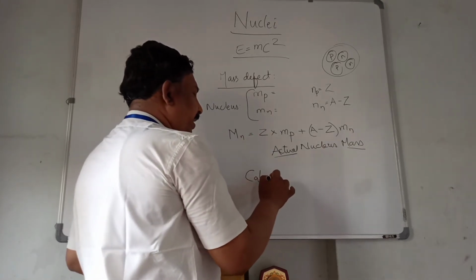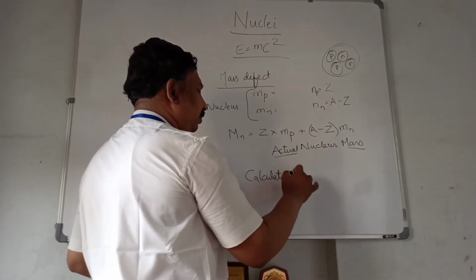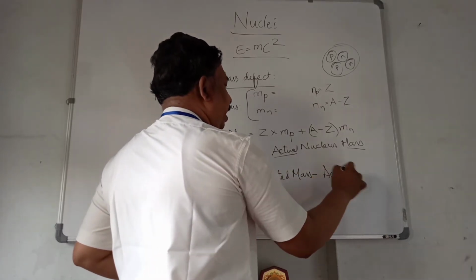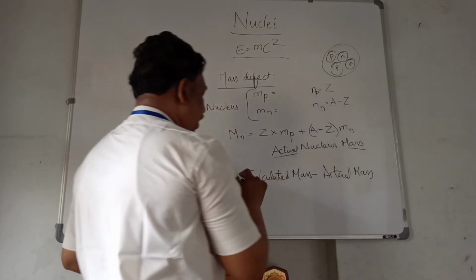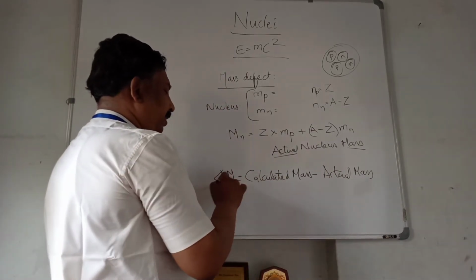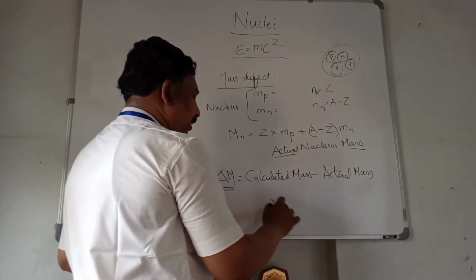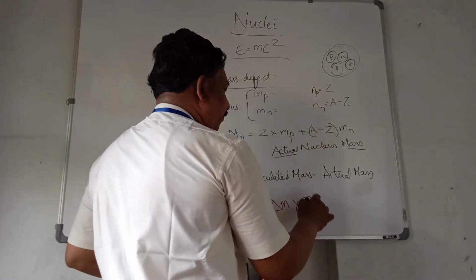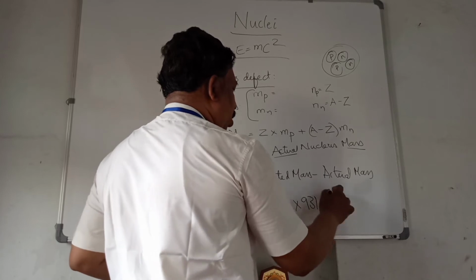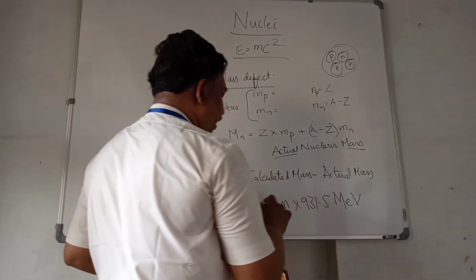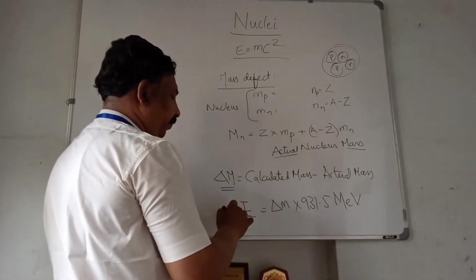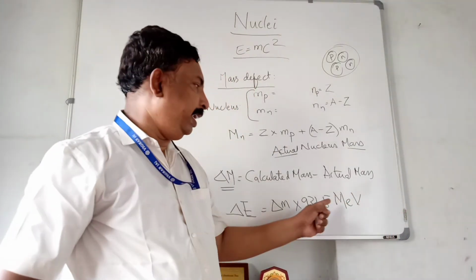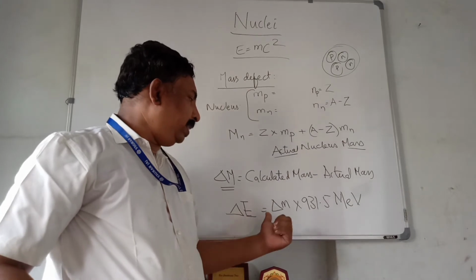The calculated mass minus the actual mass will give the mass defect, and this mass defect, generally in AMU, we need to convert into million electron volts. This will give the binding energy of the nucleus. If you multiply with 931.5 million electron volts, we get the equivalent energy.